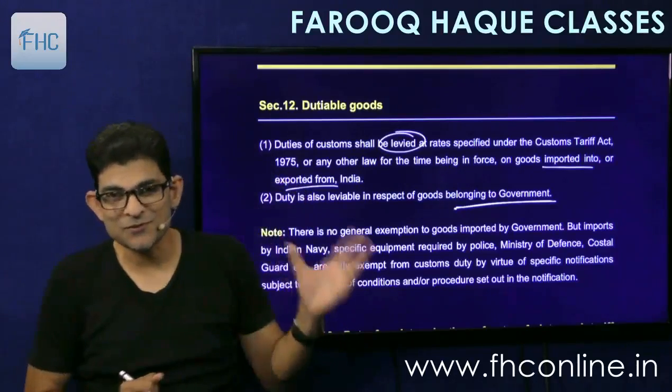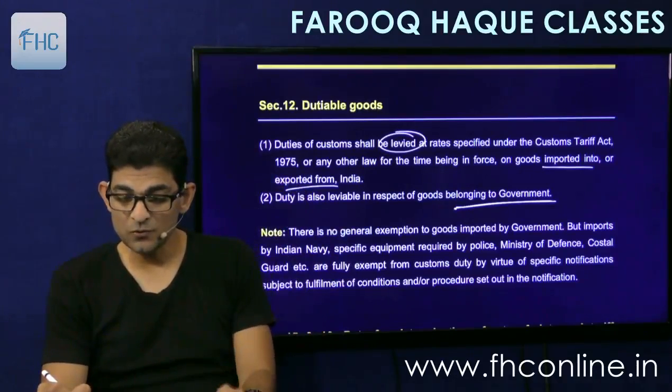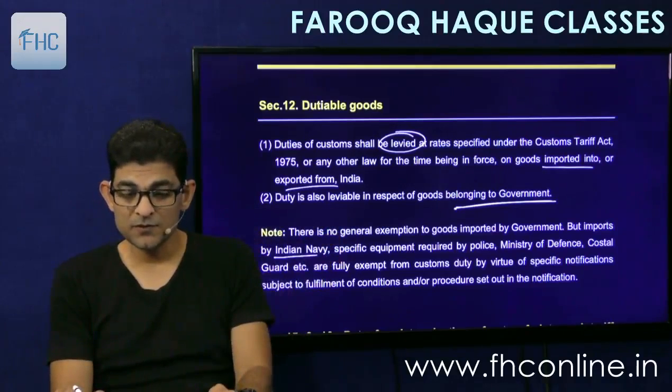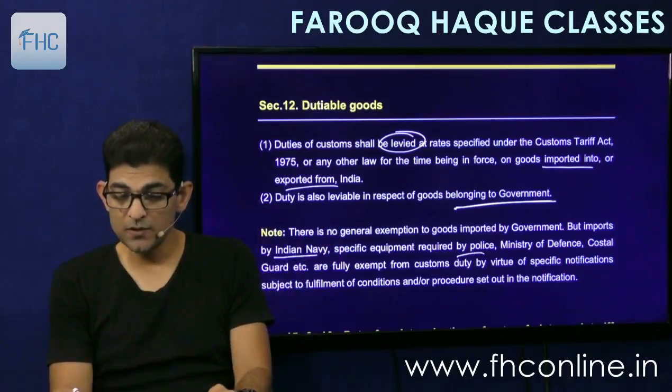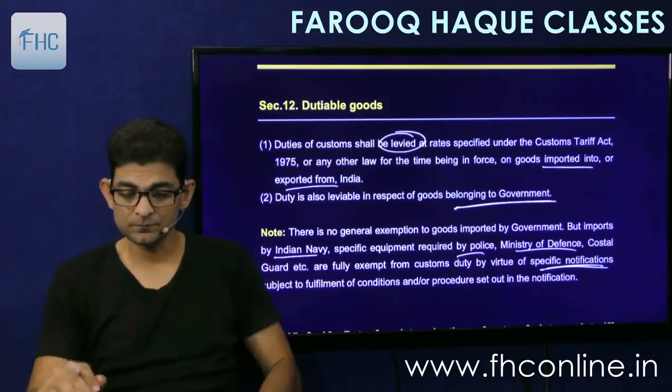So then they give exemption. So that note is given here, that there is no general exemption for goods imported by government, but imports by the Indian Navy, these are examples. Then specific equipment required by police, Ministry of Defence, Coast Guard, etc. are fully exempt from customs duty by virtue of specific notifications. So they issue notifications wherever necessary.